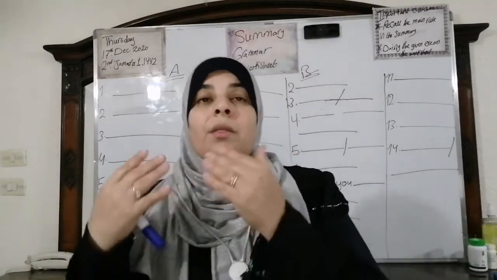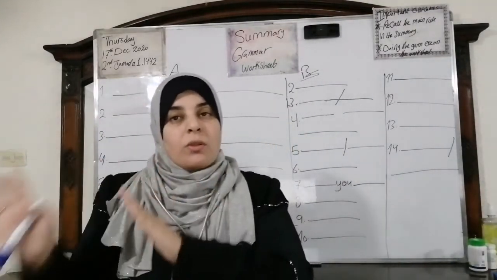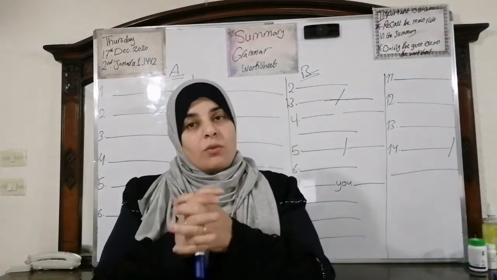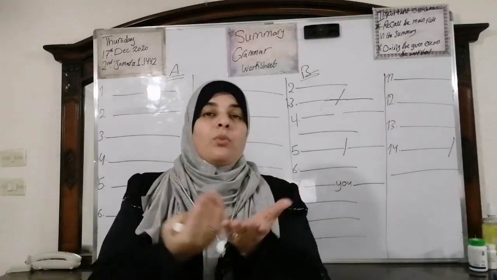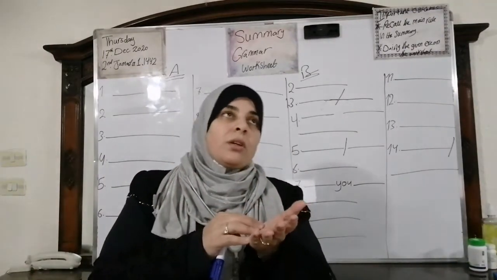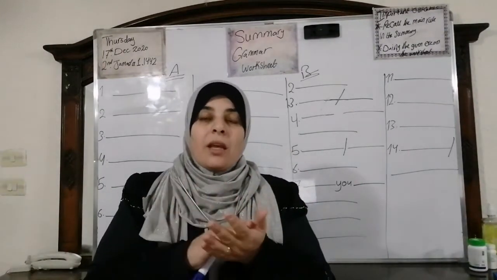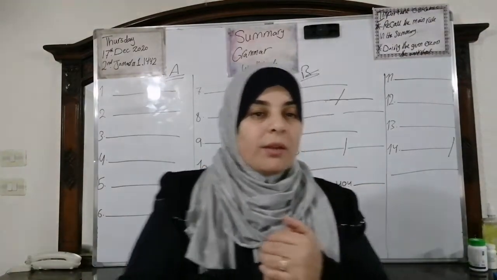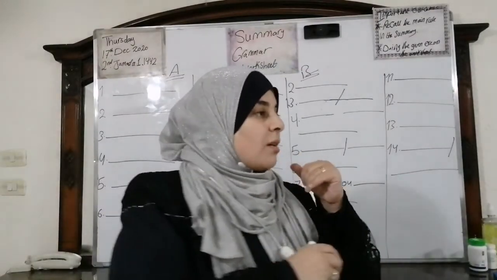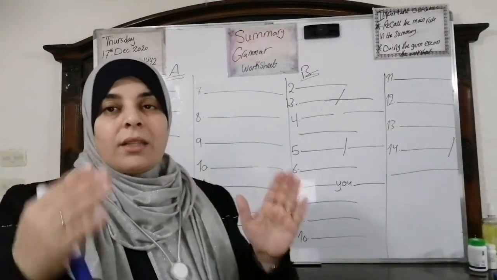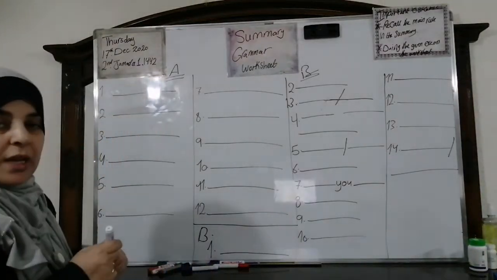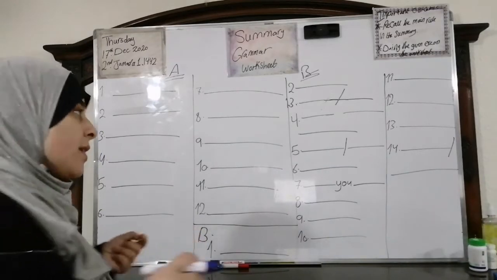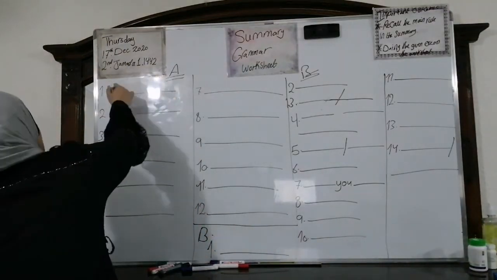We said that the regular verb, when you change it into the past, we only add ed, while the irregular verb, when we want to change it into the past, we change the shape of the word. For example, go, went, drink, drank, eat, ate. While the regular verbs, we are going to do them together now. We're going to write them on the board, inshallah. We're going only to add ed.